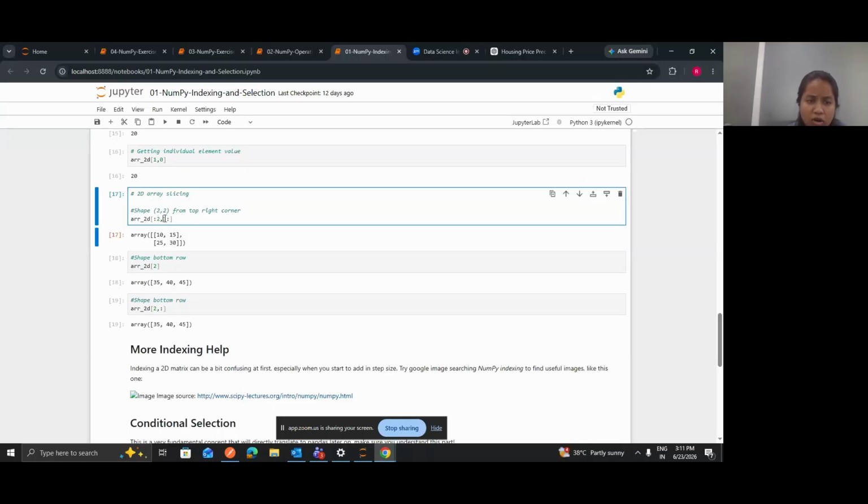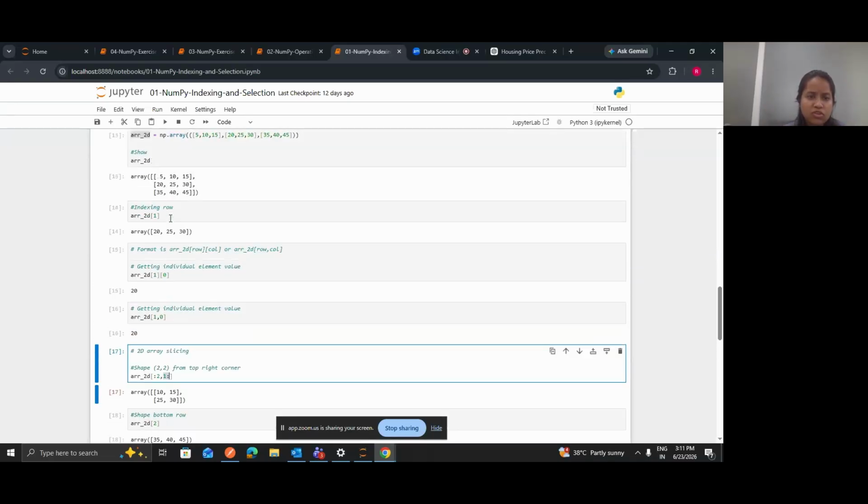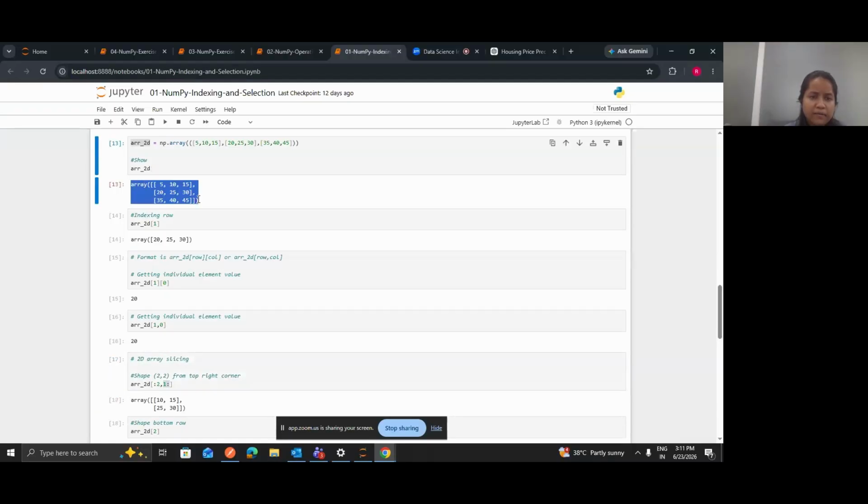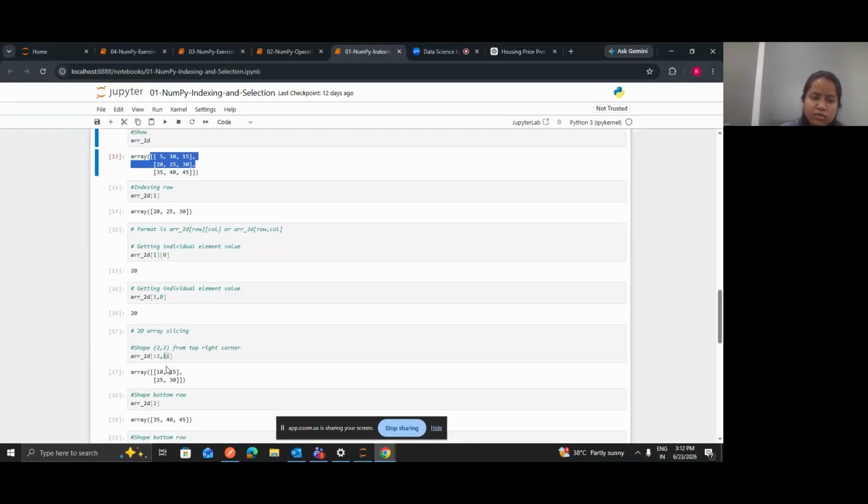In the columns, we want to start from the first column and go all the way till the last column. So this was your original matrix, and since you're selecting up to the first one because 2 is exclusive, these two rows will be selected. Now in these two rows, you want to select from the first column, right?